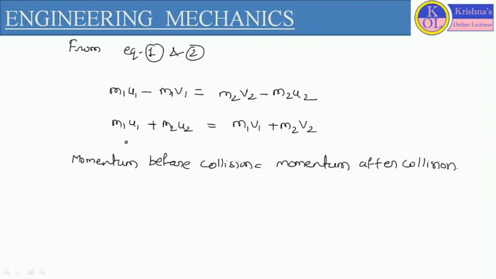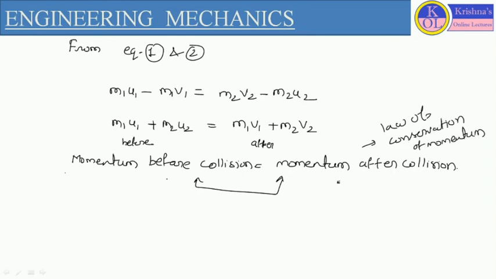This term represents the total momentum before collision, and this term represents the momentum after collision. As per this equation, the momentum of the system is constant in magnitude and direction both. This equation represents the law of conservation of momentum, also called conservation of momentum.